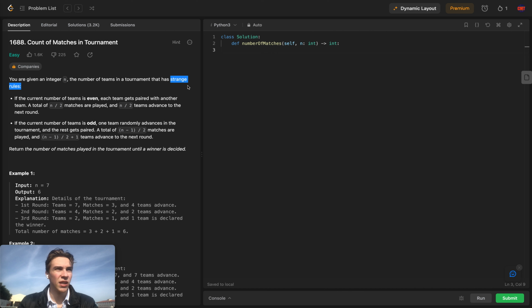If there's an odd number of teams, one team essentially proceeds to the next round regardless of whether they win or not, because they can't be paired up with another team. So we're just going to have two conditions. The first is an even number of teams. The second is an odd number of teams.